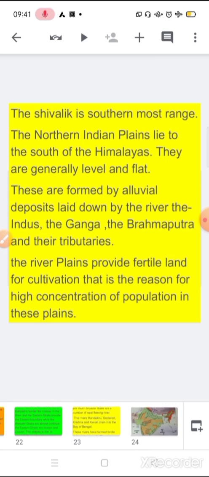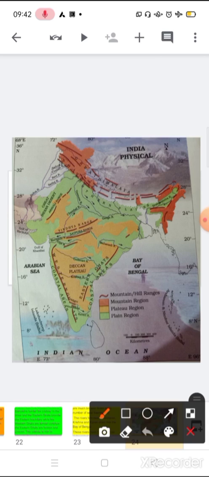Now open your picture again. Here we have Shivalik. You can see these are the Himalaya ranges: the Great Himalaya, the middle, and the last one is Shivalik. You can see in your book picture very clearly, it is written clearly Shivalik. So now it is done about the Himalaya. We have three parallel ranges of the Himalaya: Great Himalaya, Middle Himalaya, and Shivalik, or we can say Himadri, Himachal, and Shivalik.